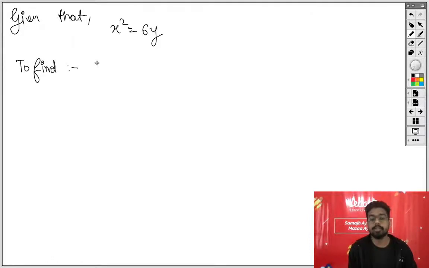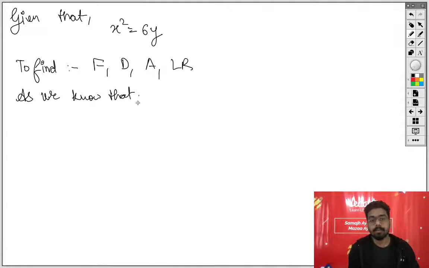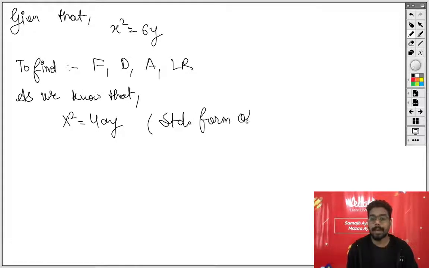I am just writing the short form: focus, directrix, axis and latus rectum. Okay, now what do we know? As we know that x square equals 4ay is the standard form of the parabola. You will write down over here, standard form of parabola.